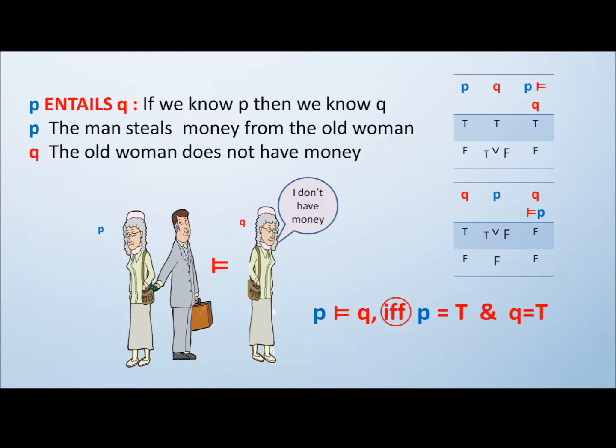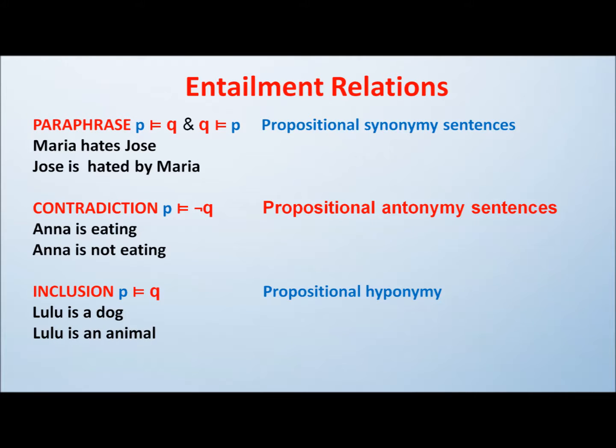An entailment depends on the truth value of the propositions, and basically says that if we know the first proposition, then we know the second one. For example, if the man steals money from the old woman, then the old woman does not have money. The truth value of the relationship between the two propositions depends on the value of falsehood or truth and the order of the propositions. The entailment relations can be paraphrased where P entails Q and Q entails P. For example, Maria hates Jose entails Jose is hated by Maria.